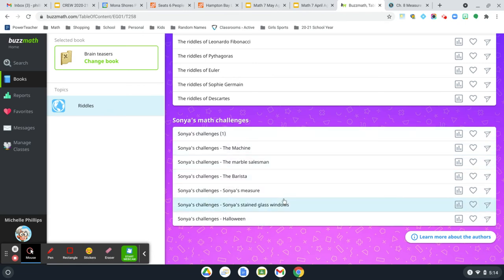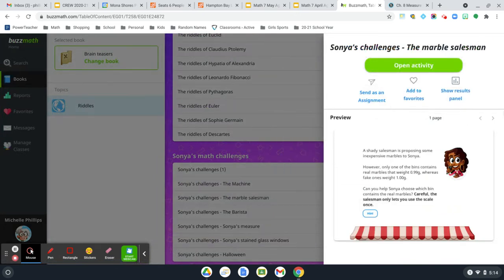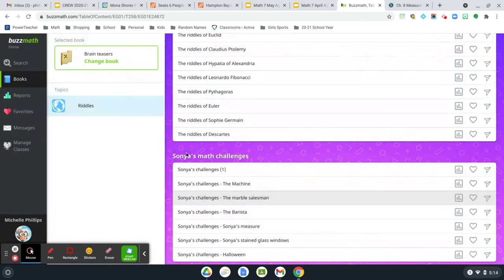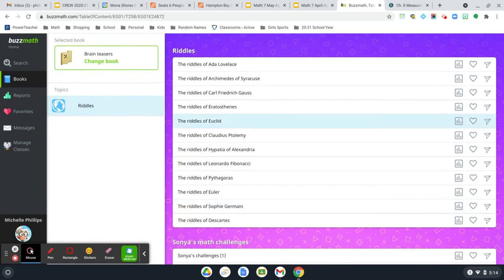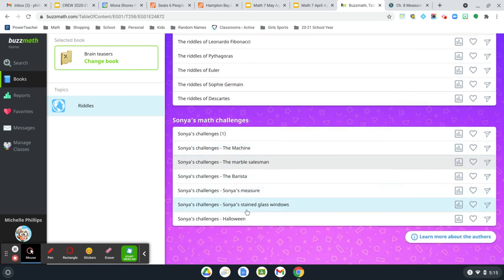You can end your hour after the quick check working through and trying some of these, whether it's the math challenges or the riddles. There's really no particular order in the riddles. You could go to any one you want first and try those. If you try one and you're getting stuck, go to a different one and see if you get it better. The math challenges, I think you do have to go in this order. I'm not 100% on that because I have not gone through all of them. But again, check these out. This is just a pretty cool feature in BuzzMath.